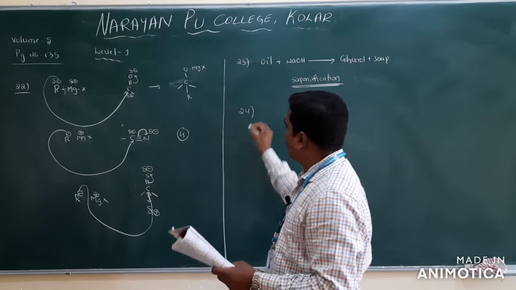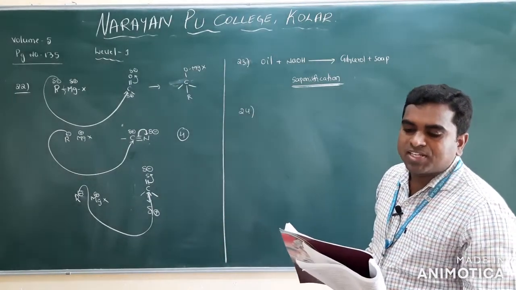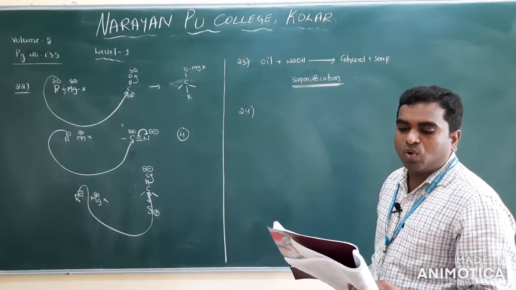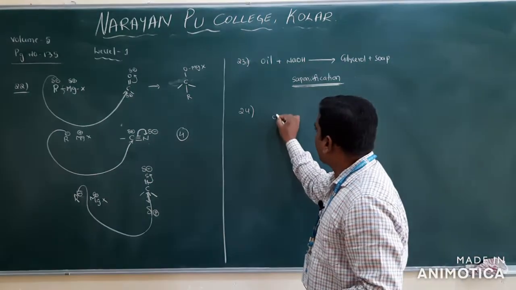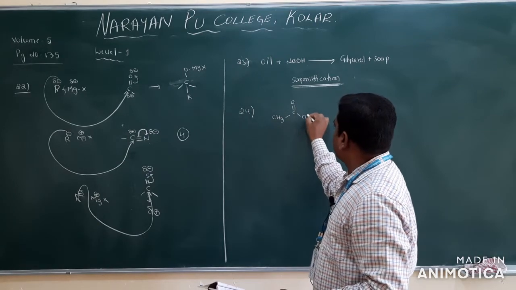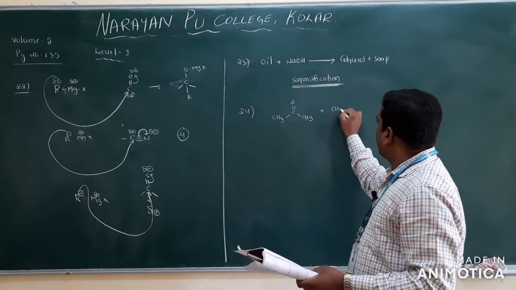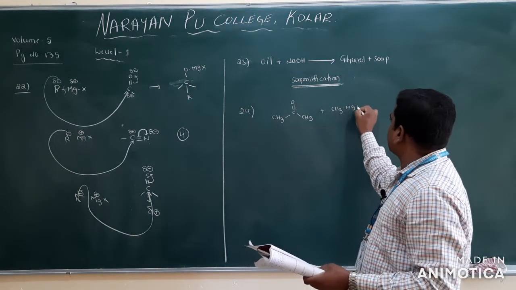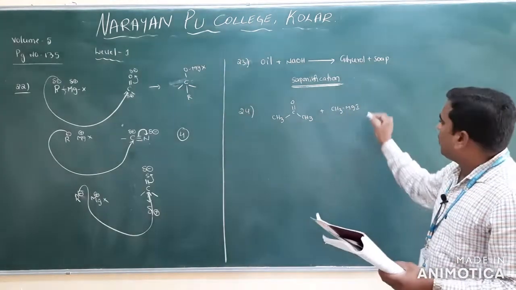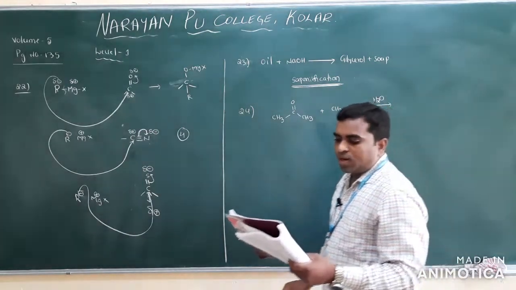See question number 24. Acetone is treated with methyl magnesium iodide and further hydrolysis. What is the formula of acetone? CH3, C double bond O, CH3. This is acetone, treated with methyl magnesium iodide followed by hydrolysis. They are asking what the product is.